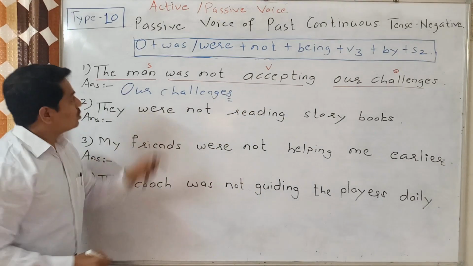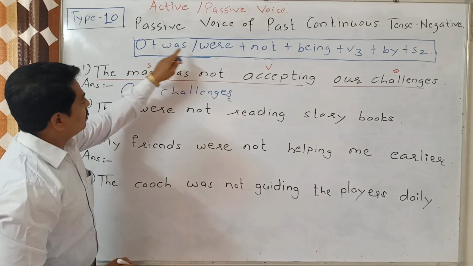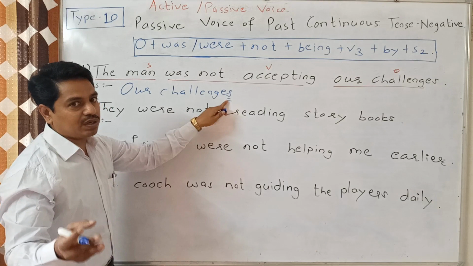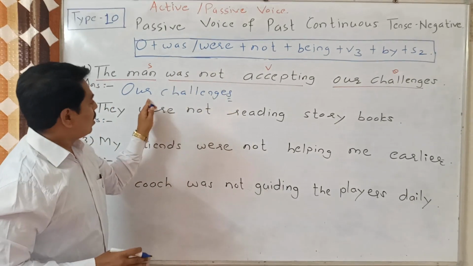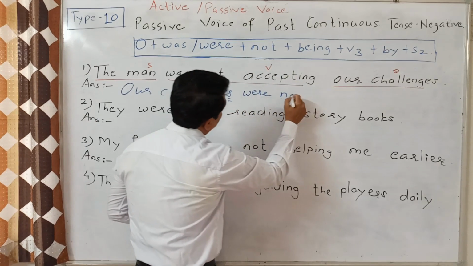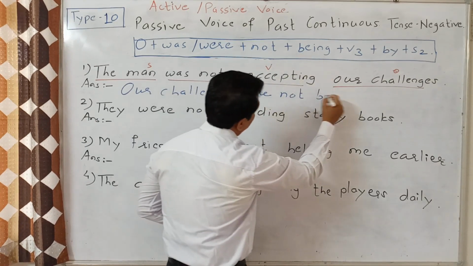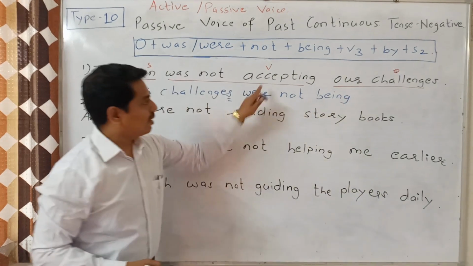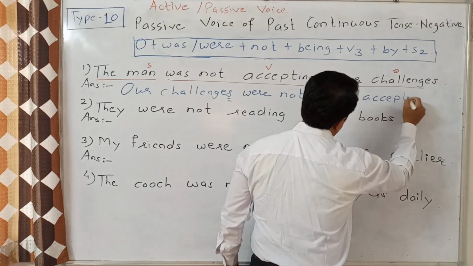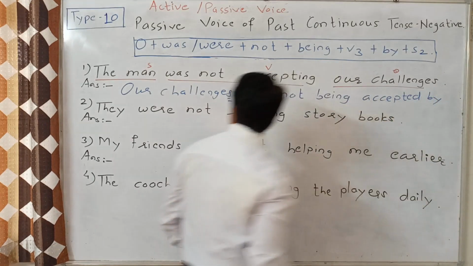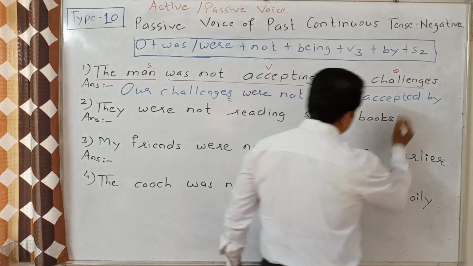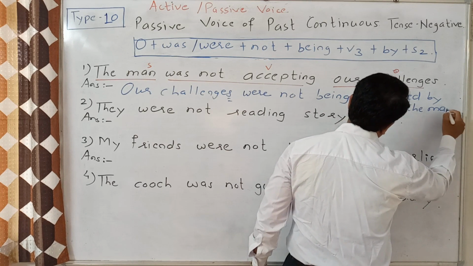This is plural, so after the plural object we will use were plus not plus being. Now V3, accepted, and by the man. There is no S2, so it should be as it is, by the man.